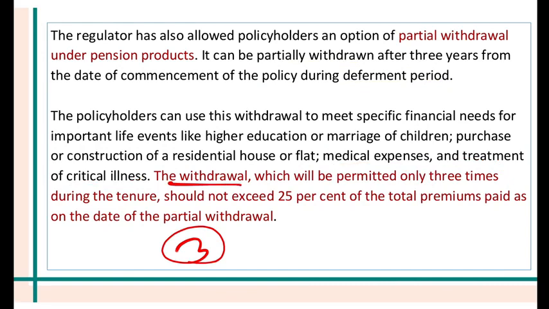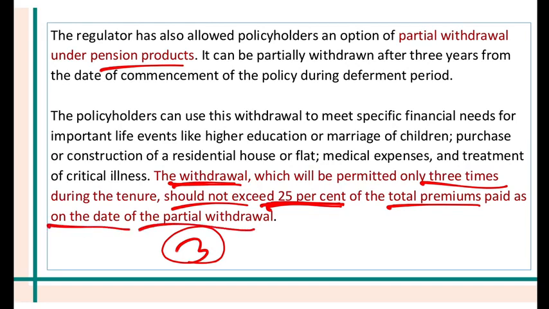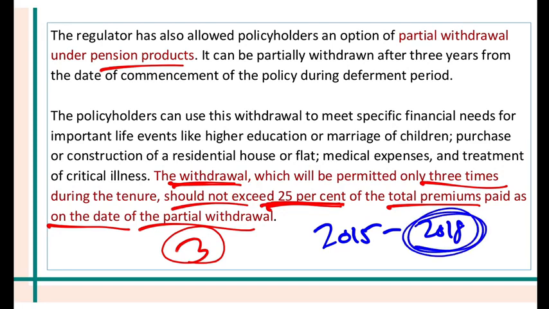Okay. The partial withdrawal in a pension product is allowed only 3 times, and in one go you cannot withdraw more than 25% of the total premium paid as on the date of the partial withdrawal. So from 2015 to 2018, now you want to make a partial withdrawal. In 3 years, whatever premium you have paid, you cannot withdraw more than 25% of that.